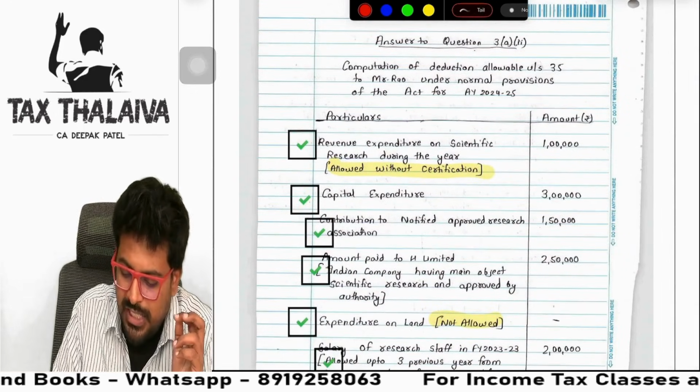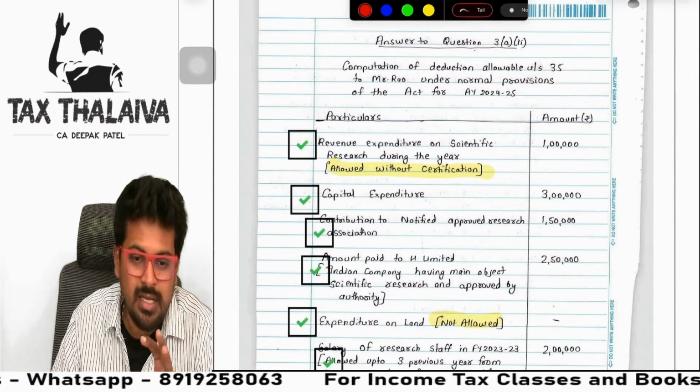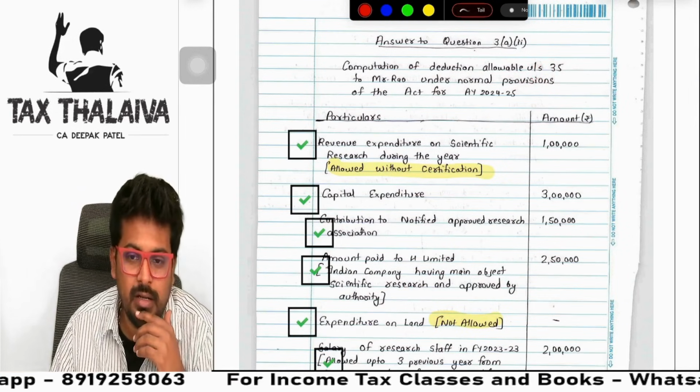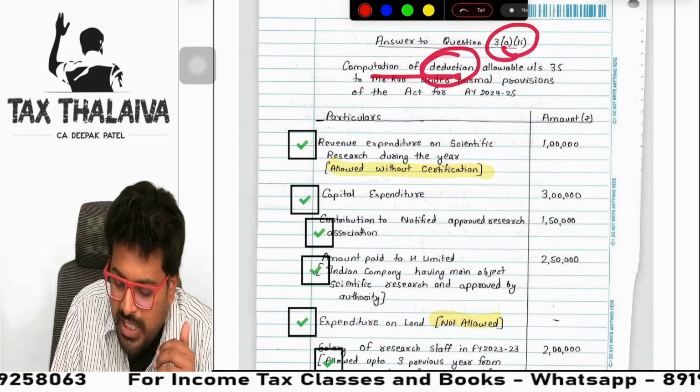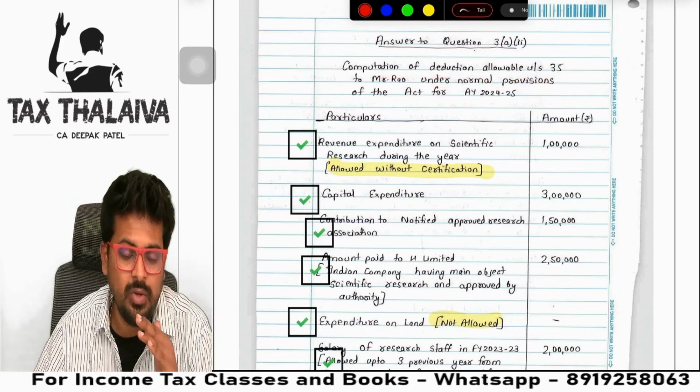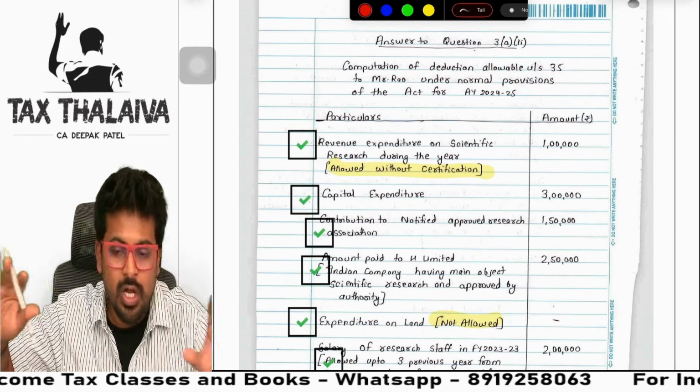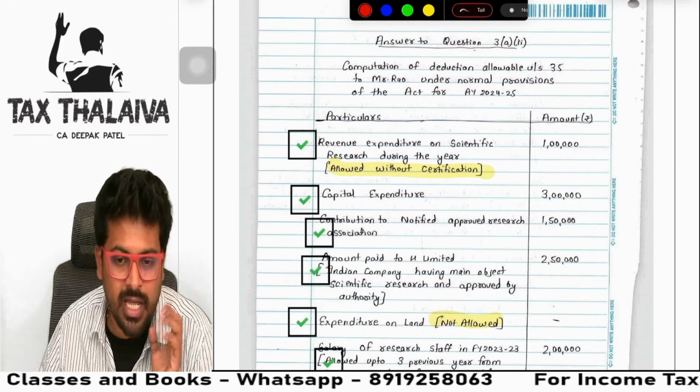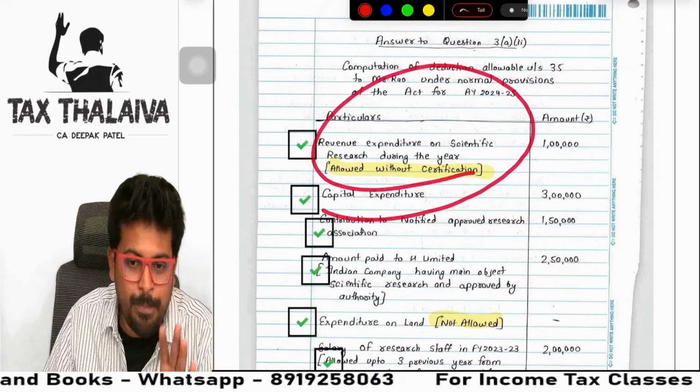3A2. Section 35. Guys, look at this. This also gives you a different opinion. Answer to 3A2. Computation of deduction allowable under section 35. You remember section 35. In-house research is allowed in both the regimes. Only donation is allowed under the optional tax regime. Correct? Now see how the All India rank 1 presents, you know.